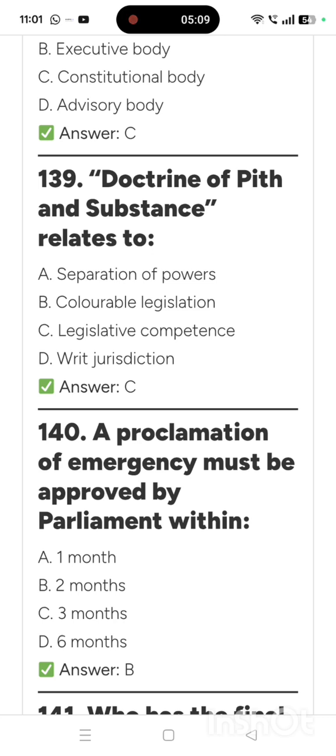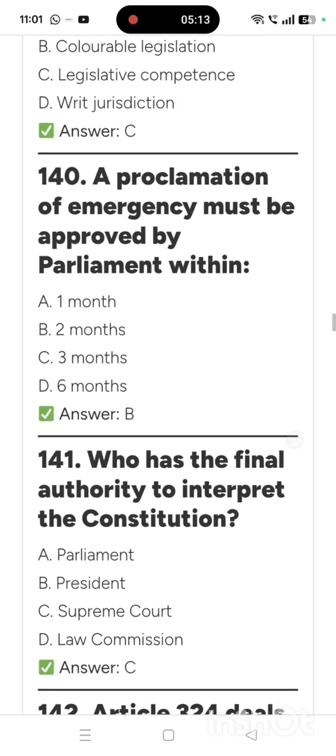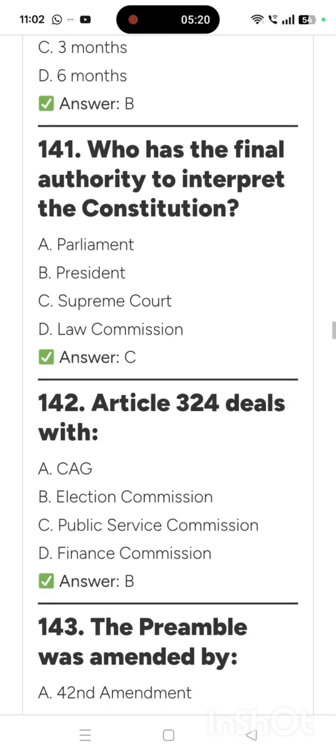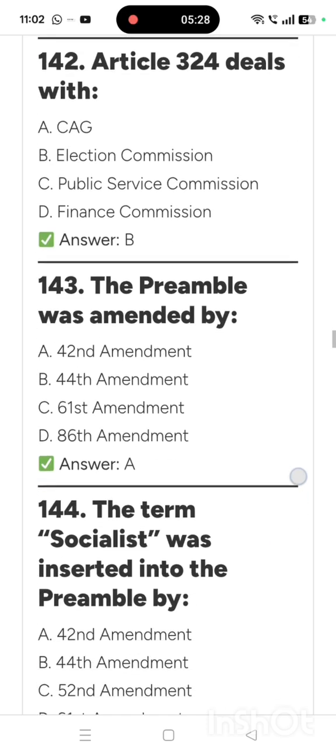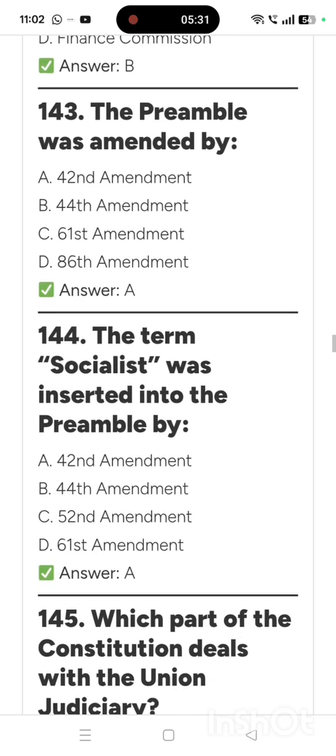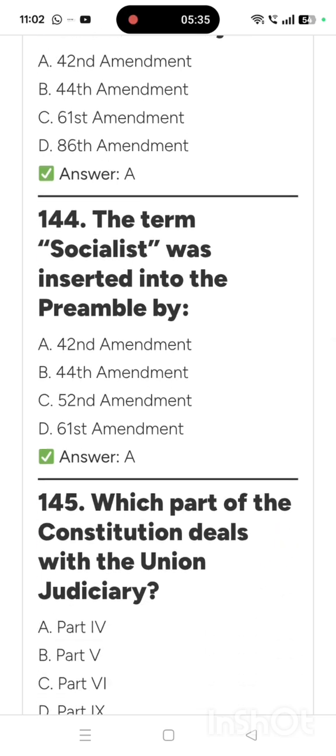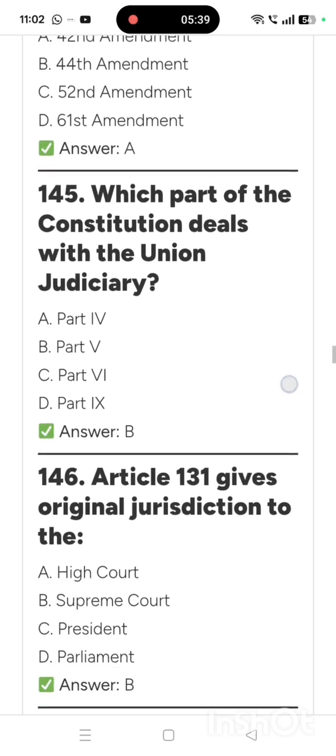Doctrine of pith and substance relates to legislative competence. A proclamation of emergency must be approved by Parliament within 2 months. Who has the final authority to interpret the Constitution? Supreme Court. Article 324 deals with Election Commission. The preamble was amended by 42nd Amendment. The term socialist was inserted into the preamble by 42nd Amendment.